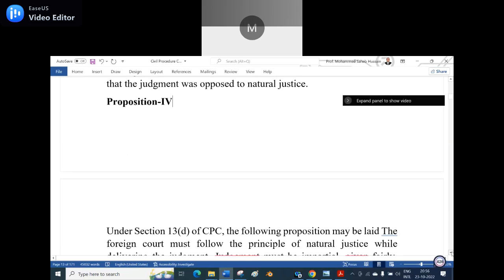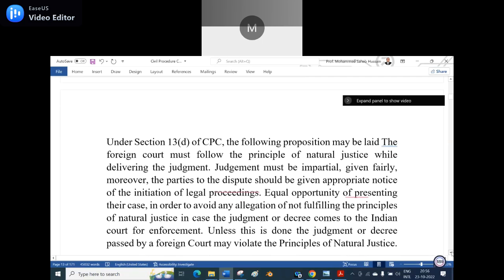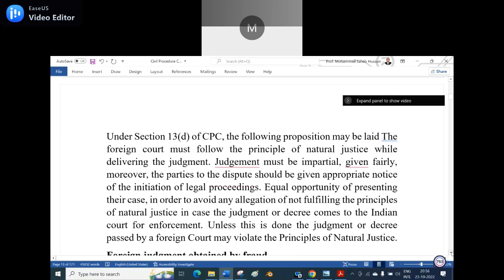Proposition 4 says, under Section 13(d) of the CPC, the following proposition may be laid. The foreign country must follow the principle of natural justice while delivering the judgment. So the judgment must be impartial and given fairly. Moreover, the parties to the dispute should be given appropriate notice of the initiation of legal proceedings, and equal opportunity of presenting their case, in order to avoid any allegation of not fulfilling the principles of natural justice in case the judgment or decree comes to the Indian court for enforcement.